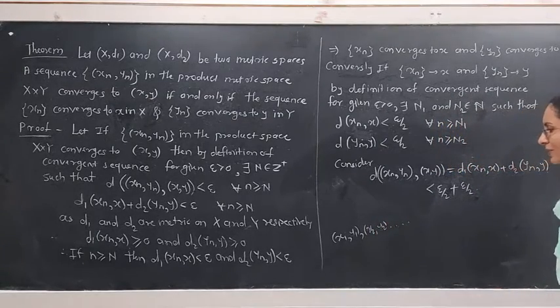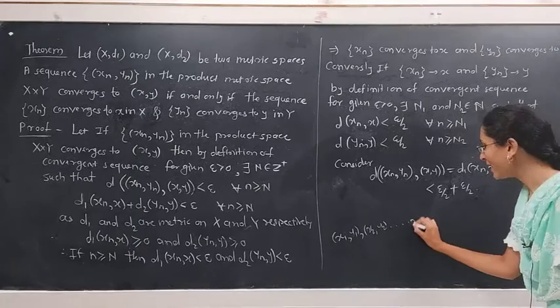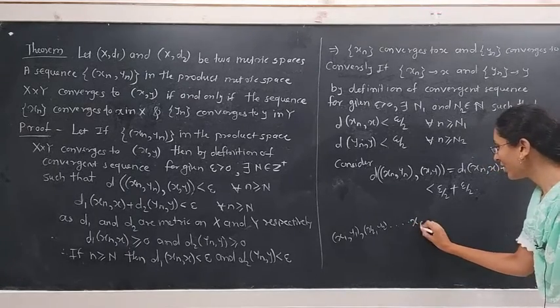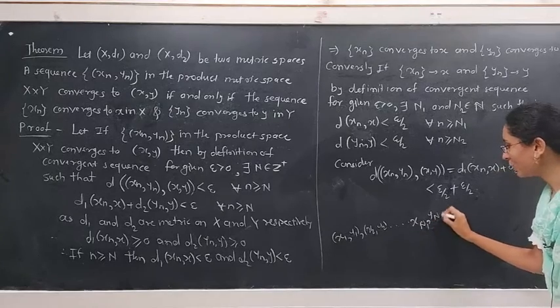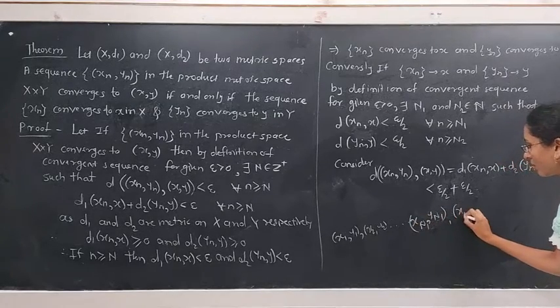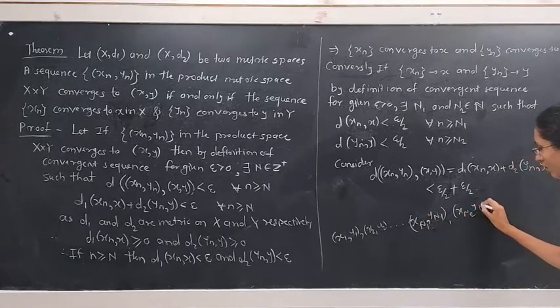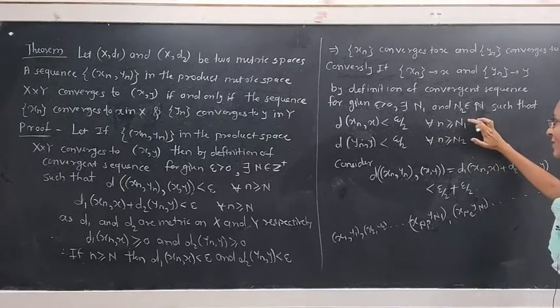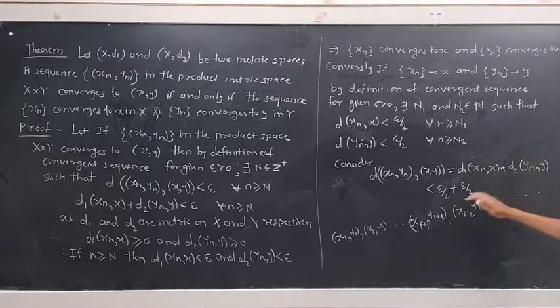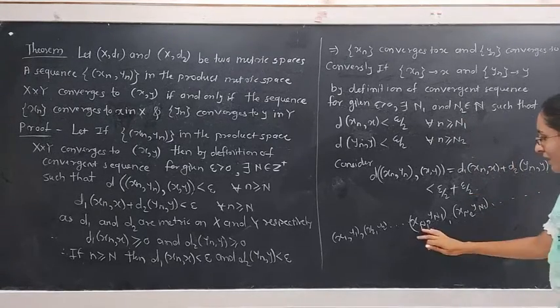There is one term in this sequence named by (xn1, yn1) and (xn2, yn2) and so on.